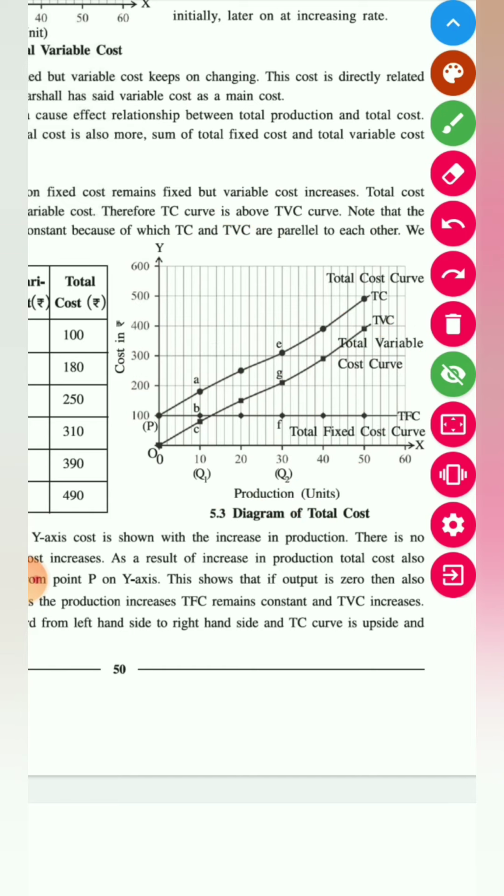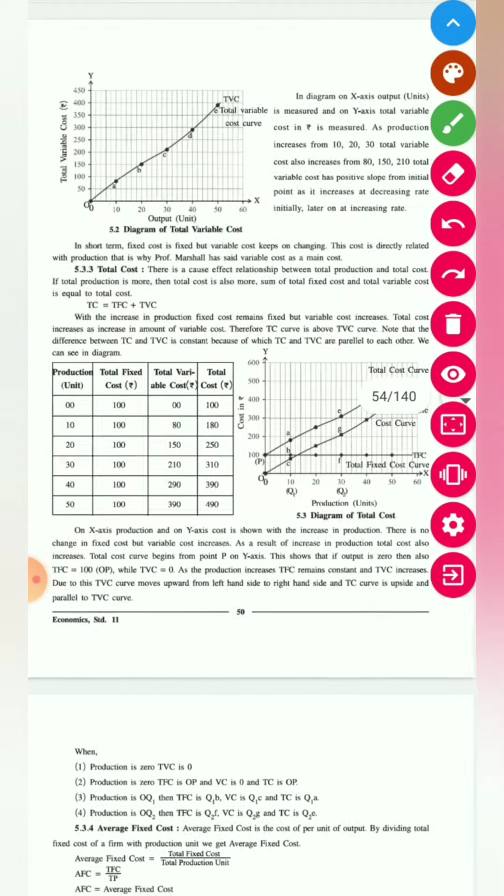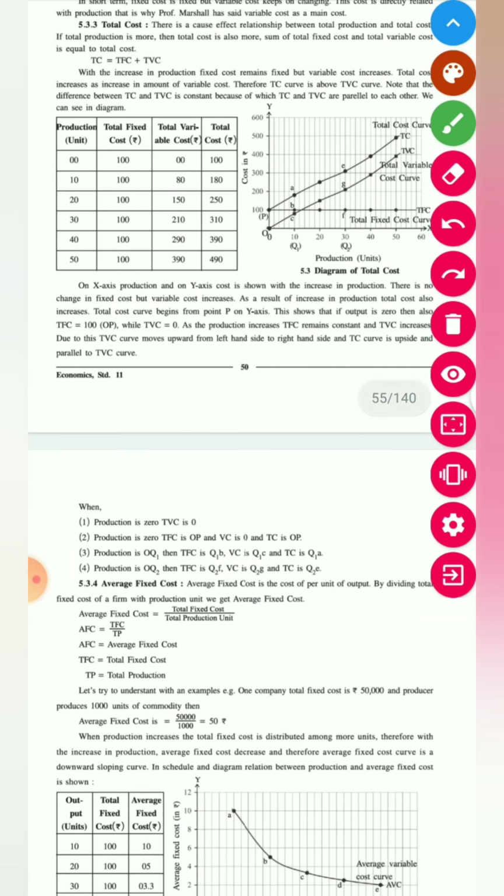Let us see what is the relationship between fixed cost and variable cost. When production is 0, total variable cost is 0. जब production 0 होगा, at that time the variable cost was 0.